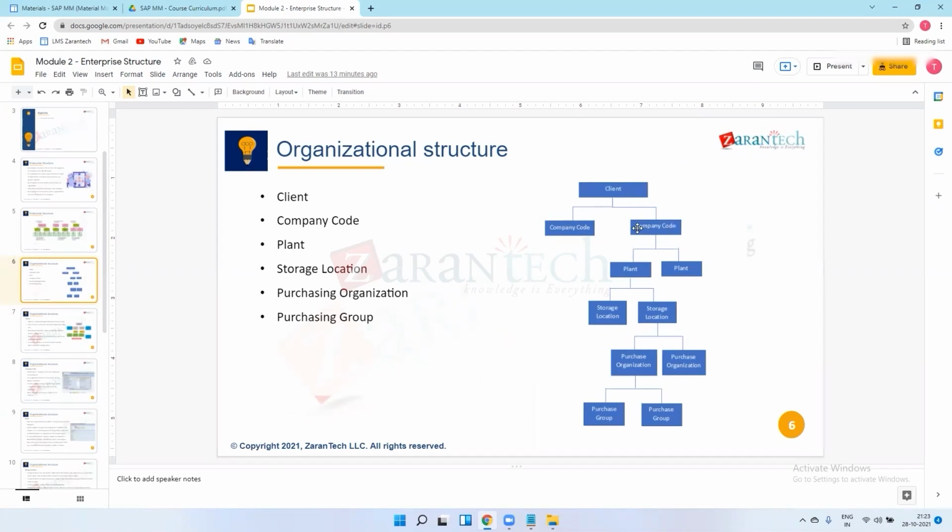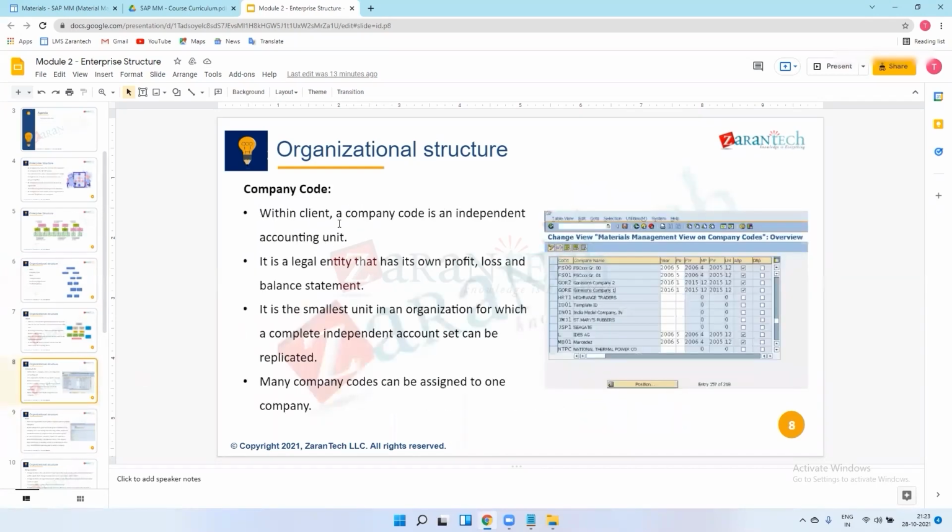Tata Motors 1 will have plants, storage locations, purchasing organization and purchasing groups, and the same for Tata Motors 2. So within a client, a company code is independent, means there is no direct relation between those company codes.